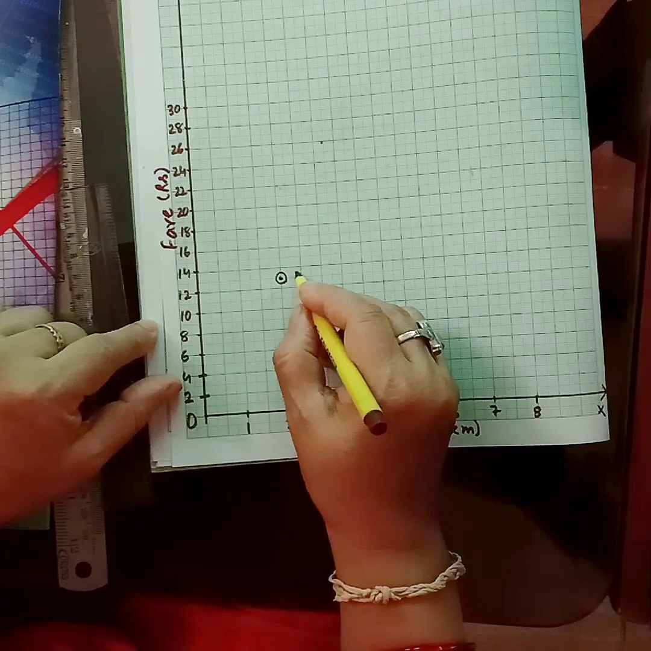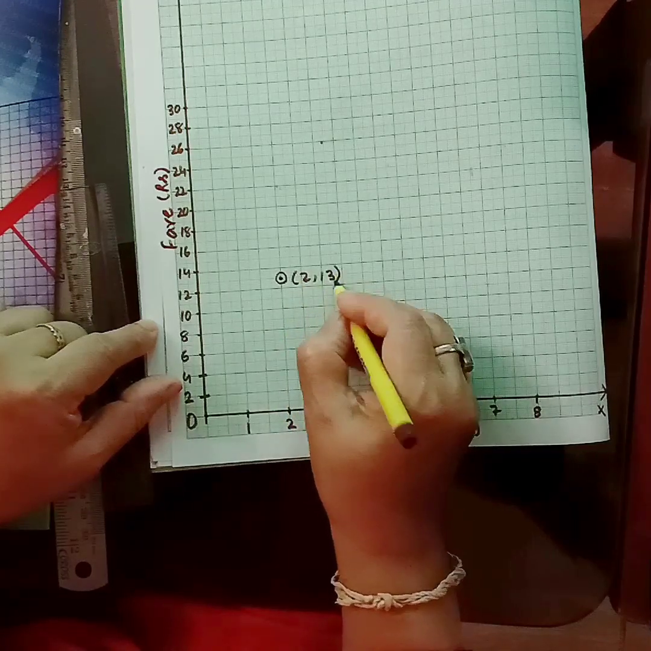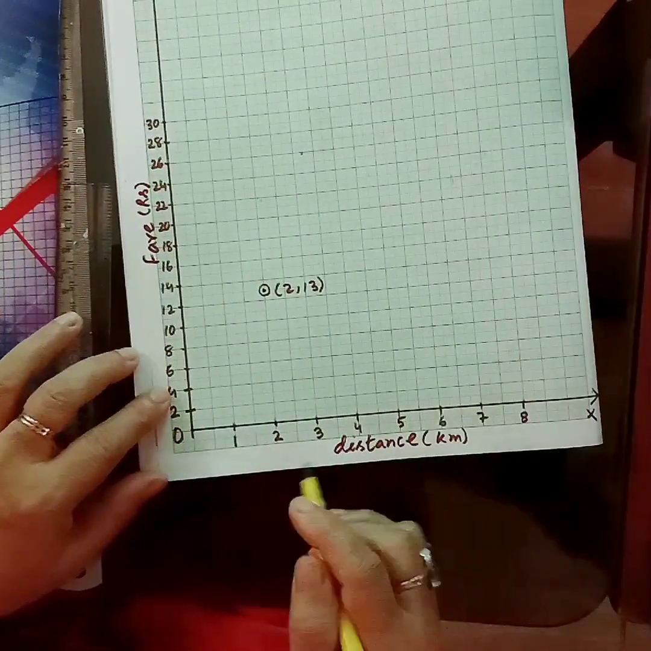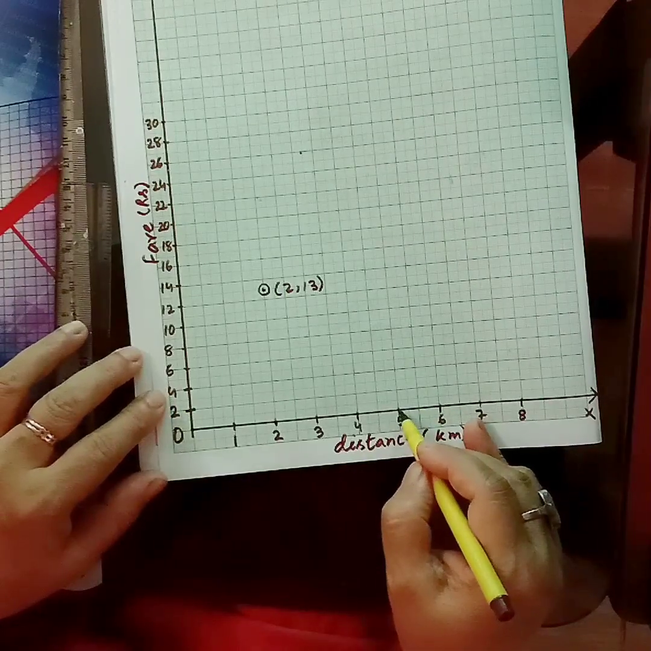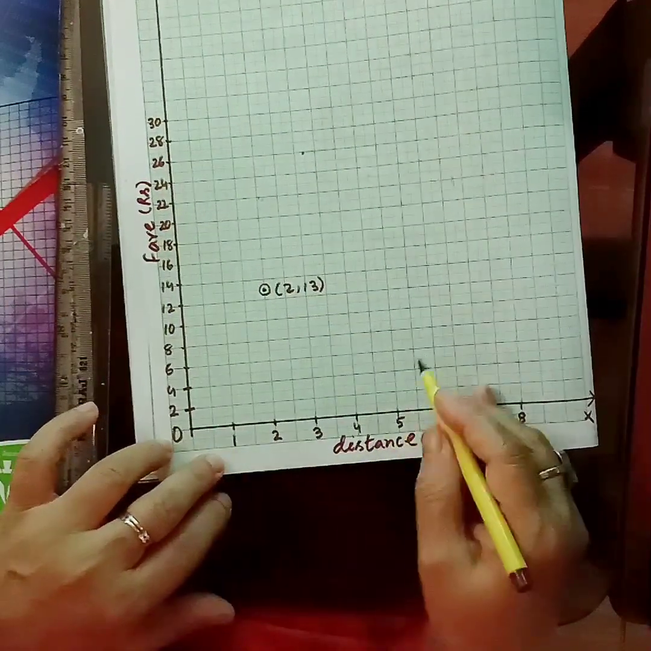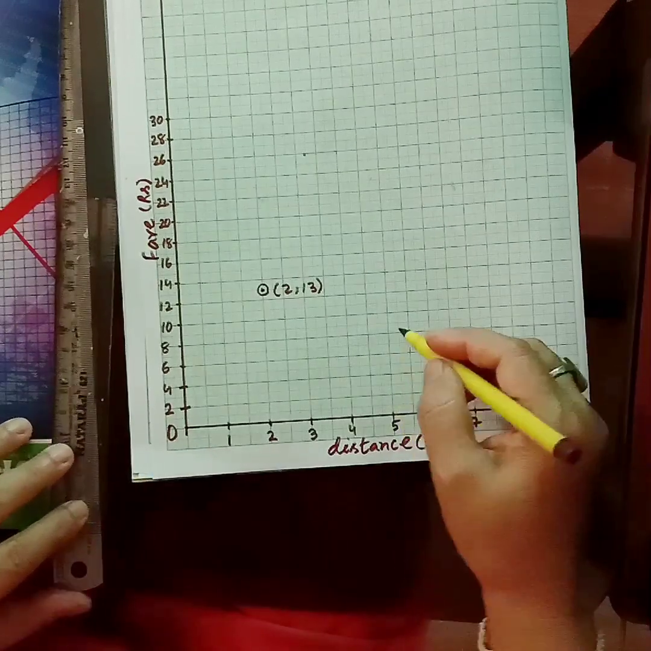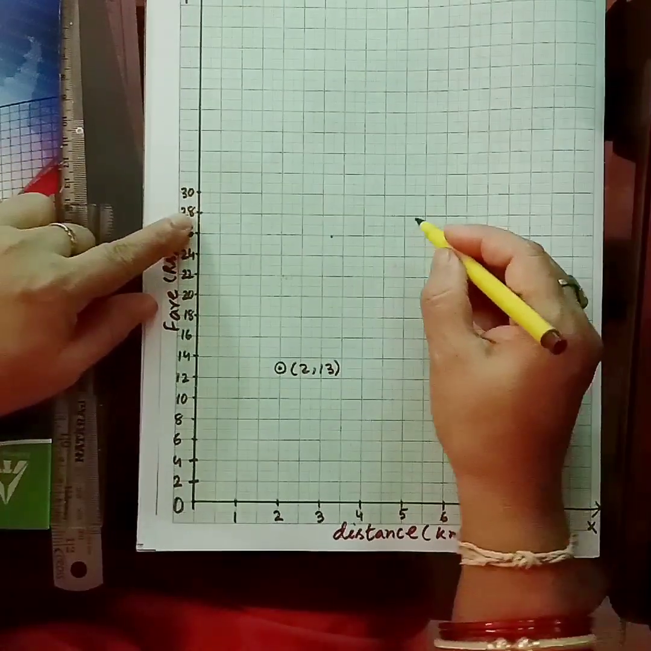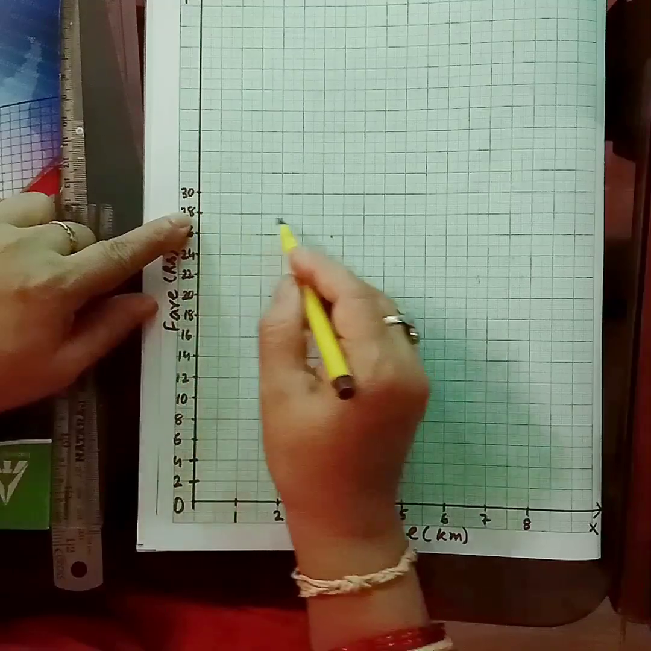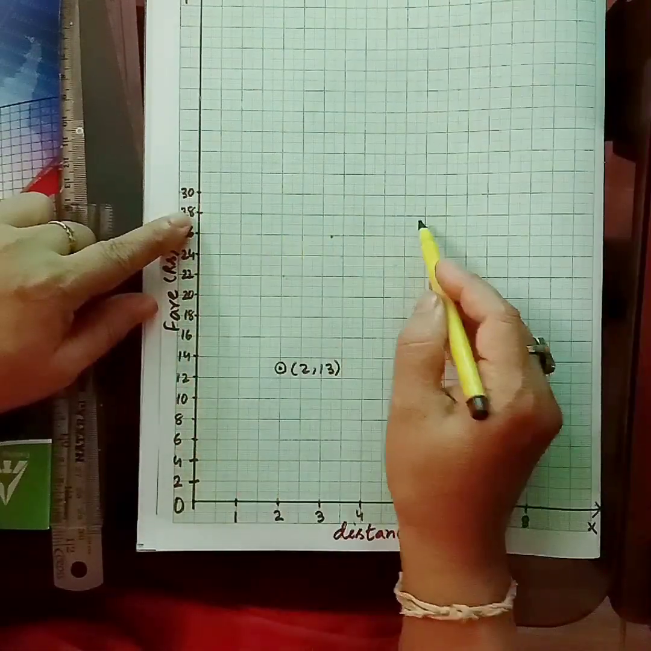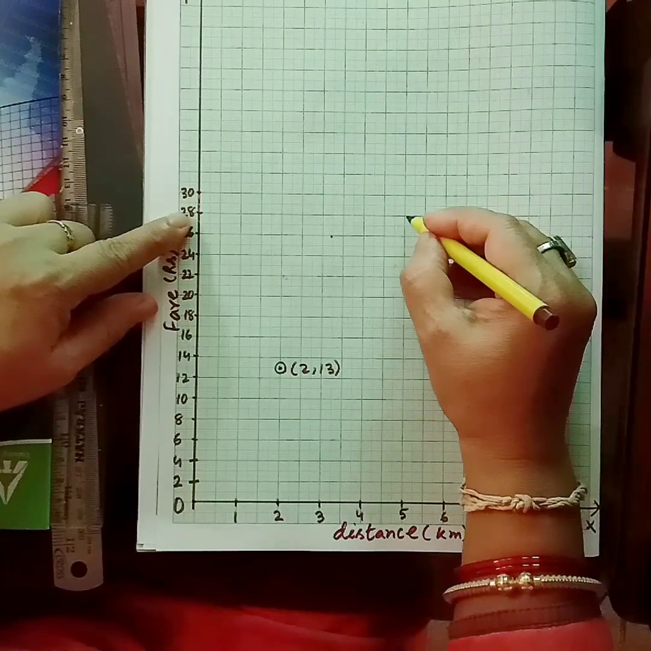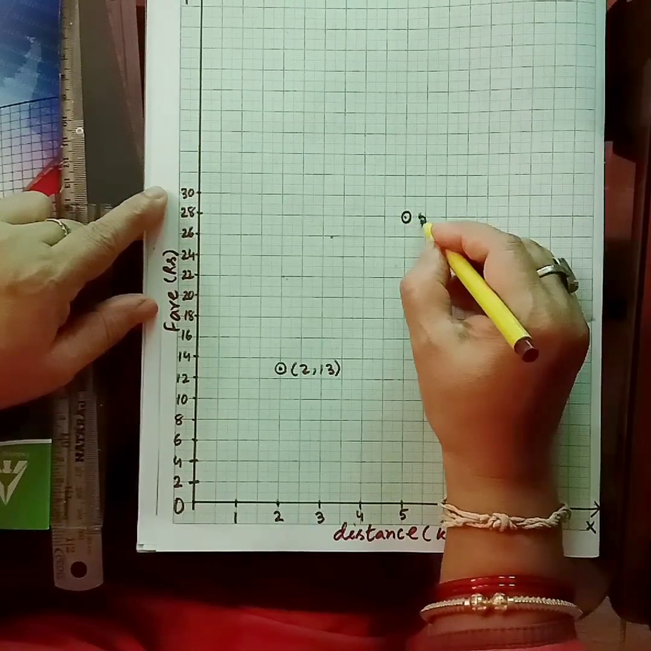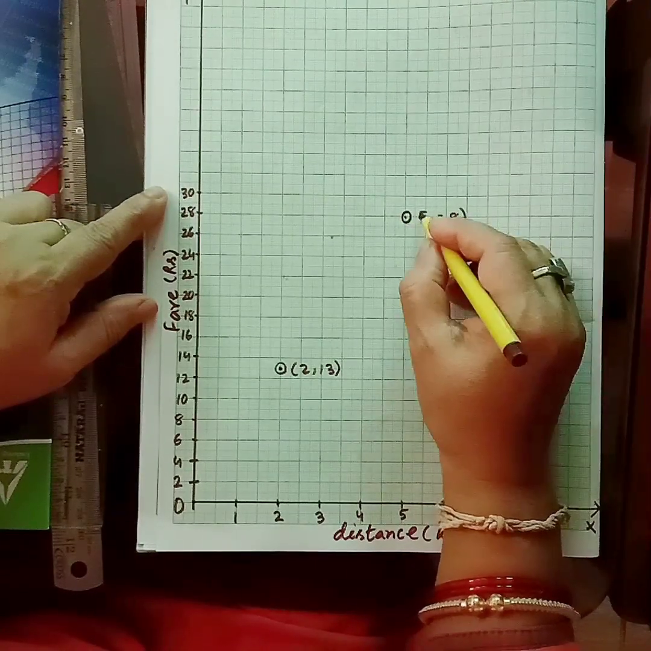Here the solution is (2, 13). Then next, it is (5, 28). 5 means 5 kilometers and 28 rupees. Here it is 5 and 28. So we go along this line, and here we have 28 and 5, 28 rupees and 5 kilometers. So we will have the point here. This is (5, 28), 5 kilometers and 28 rupees.